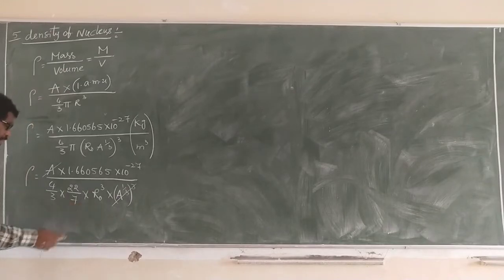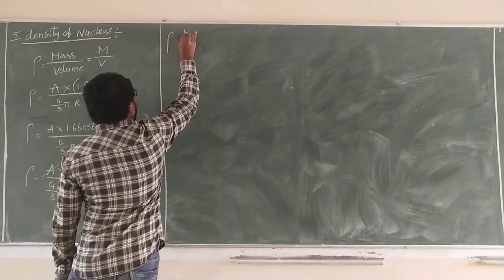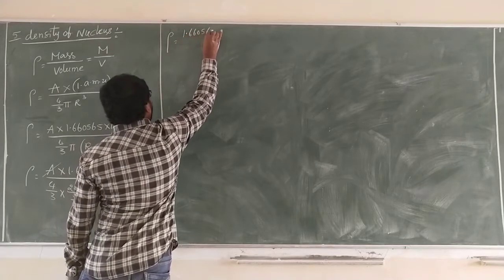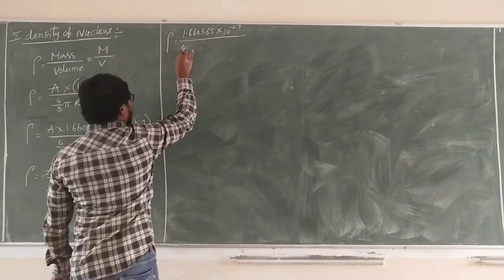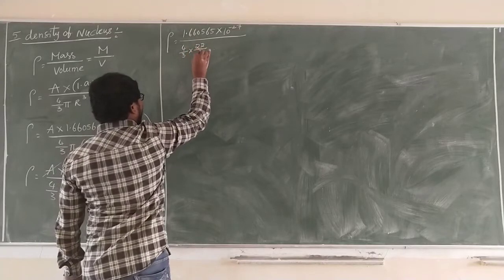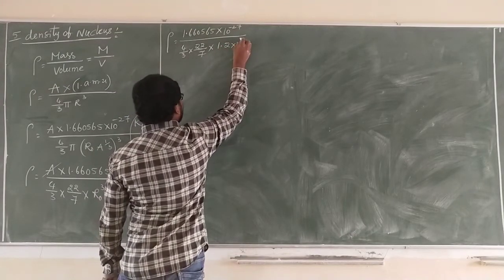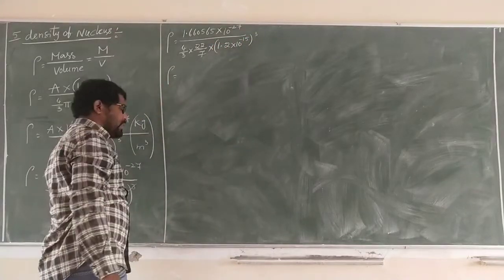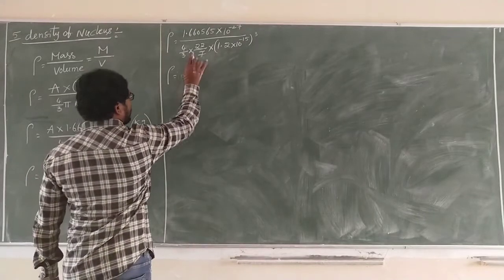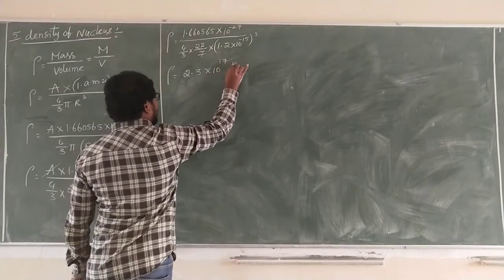Finally, what do we get? What is the R0 value? I already told you. So rho is equal to 1.660565 into 10 power minus 27 by 4 by 3 into 22 by 7 into 1.2 into 10 power minus 15, whole cubed. Finally, after deriving this, we get 2.3 into 10 power 17 kg per meter cubed.